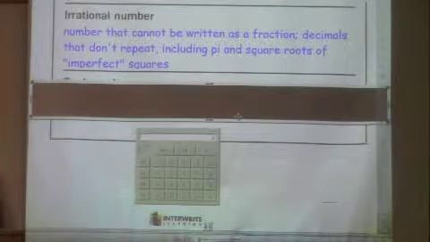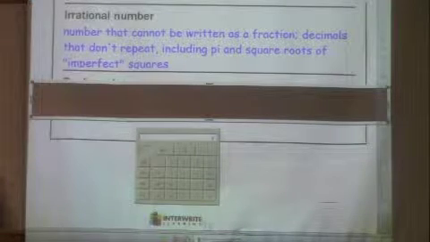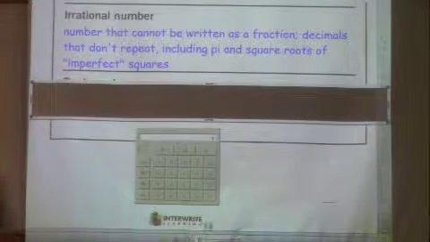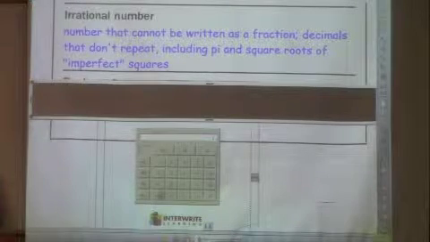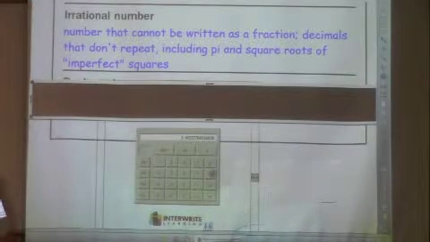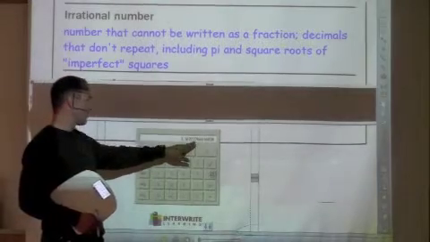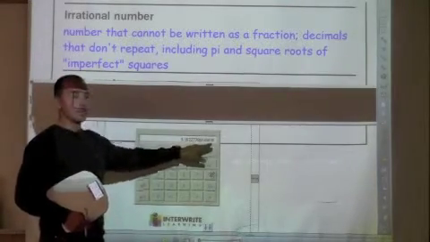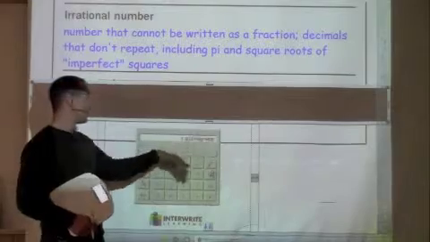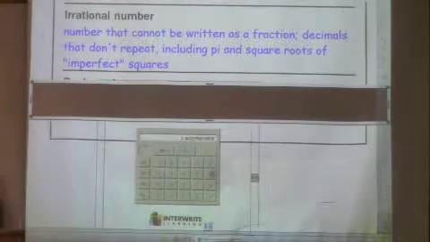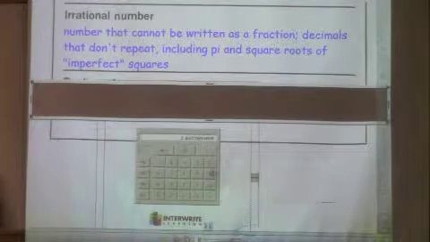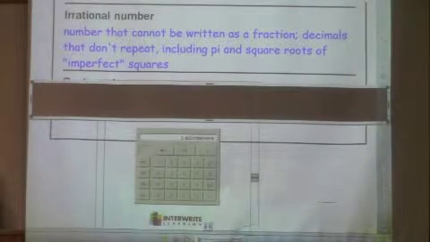10. Like if I punched in the square root of 10, 3.16227766016838, and the only reason it stops here is because that's how many decimal places this little calculator shows. It goes on forever. There's no repeating pattern. That's an example of an irrational number.